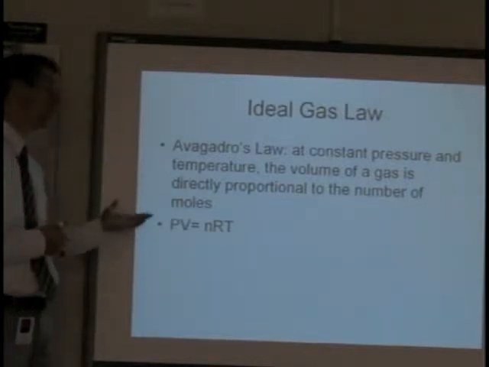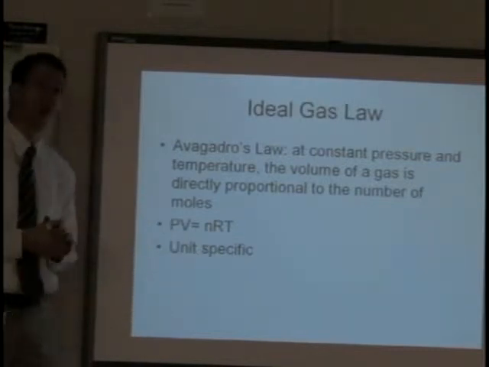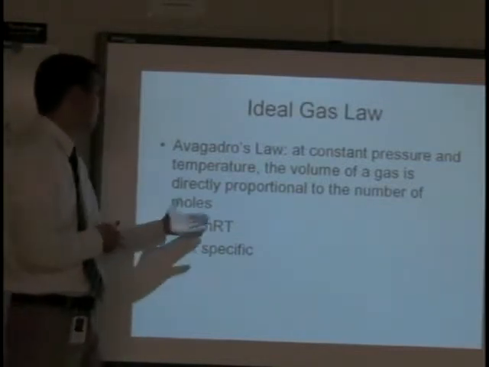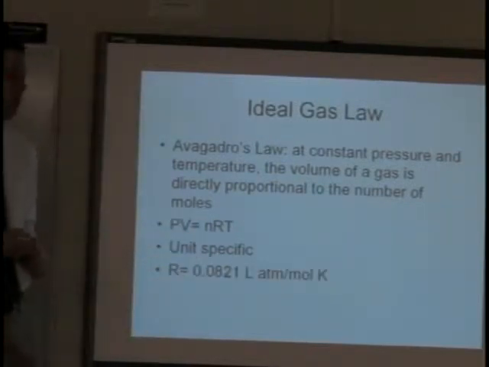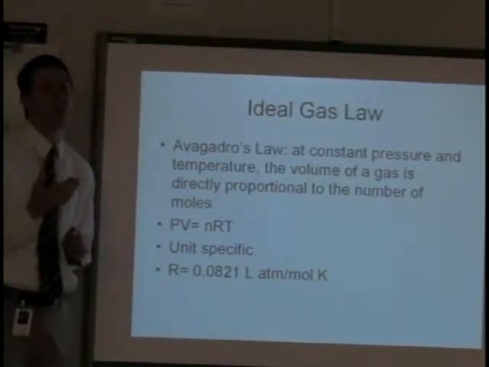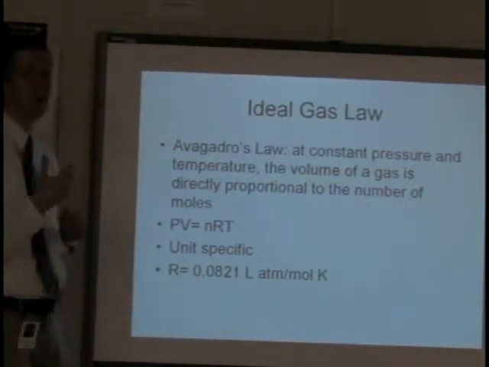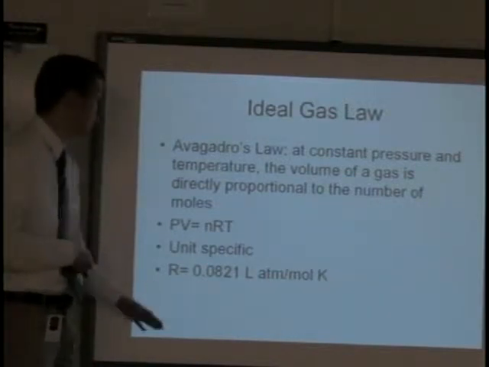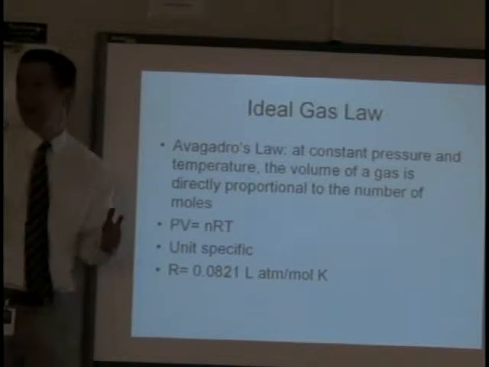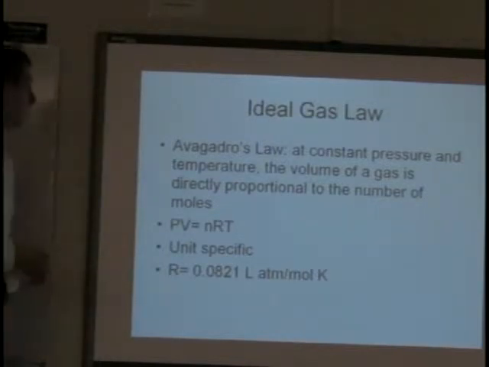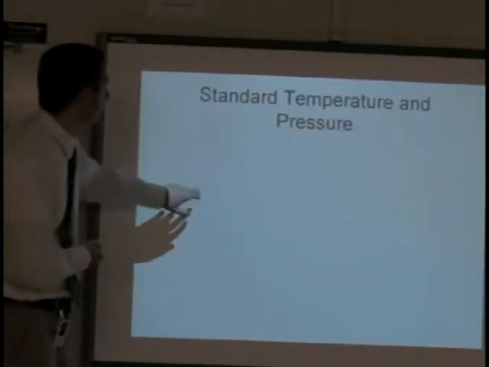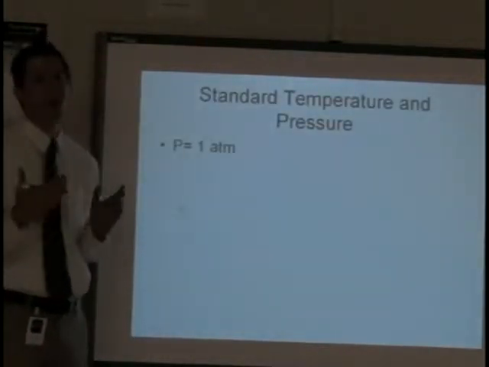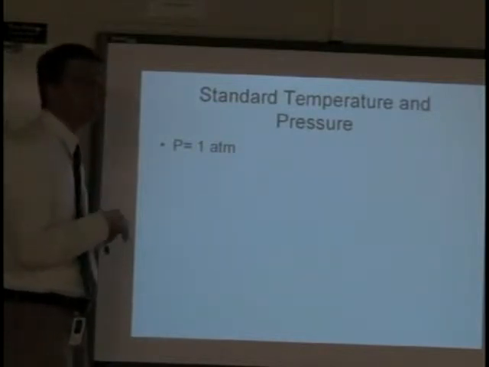Within PV equals nRT, it is very unit specific. So first off, pressure has to be in atmospheres, volume has to be in liters, temperature has to be in Kelvin, and n stands for the number of moles. Finally, R is the ideal gas law constant, 0.0821. Don't get confused when we talk about energy in later chapters. There's a different R value when dealing with joules of energy. Notice the units on the R value. They don't mean anything. All the units are there for is to cancel out the units within the rest of the equation. So you should always know what you need to have your units in to use this R value. Standard temperature and pressure is something that's often referred to within a chemistry problem. STP is what we might call it.